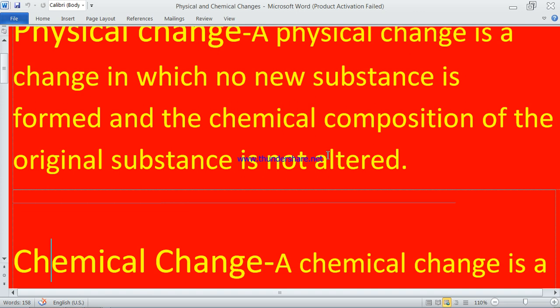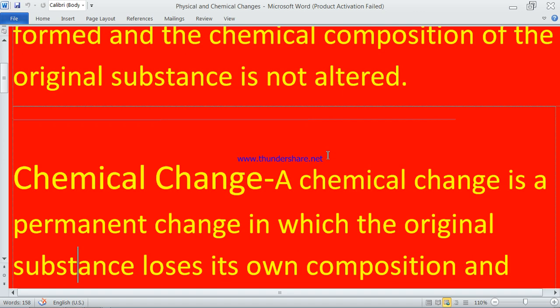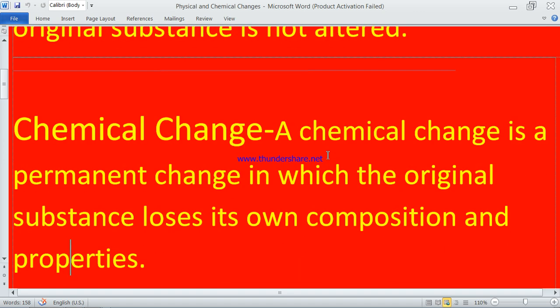A chemical change is a permanent change in which the original substance loses its own composition and properties. Suppose we take water, which is made of hydrogen and oxygen.